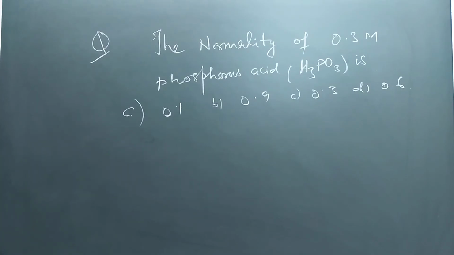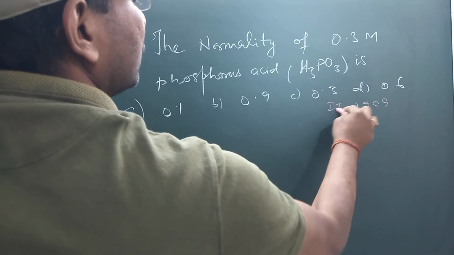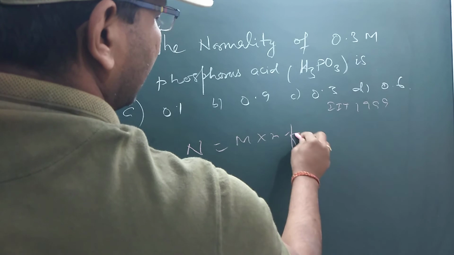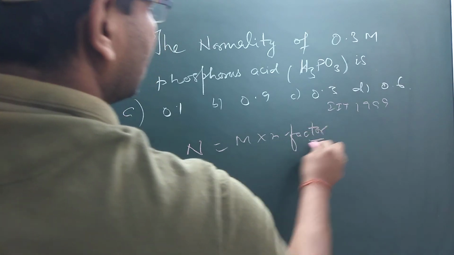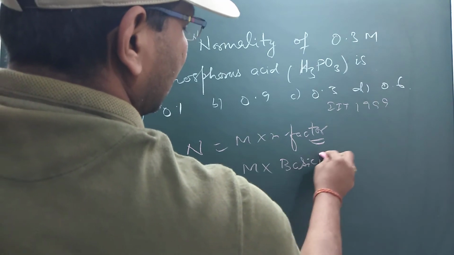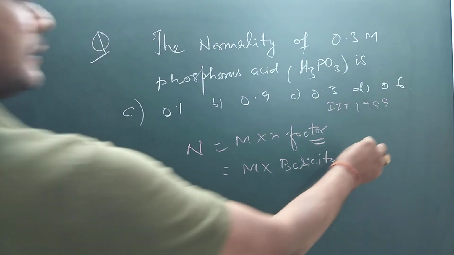Let's see this question. The normality of 0.3 molar phosphorus acid, H3PO3, is. This was an IIT question, asked in 1999 IIT. So you know that normality equals molarity into n factor. And phosphorus acid is an acid, so here n factor is nothing but basicity. How to find the basicity of phosphorus acid? So we will draw the structure of phosphorus acid here.